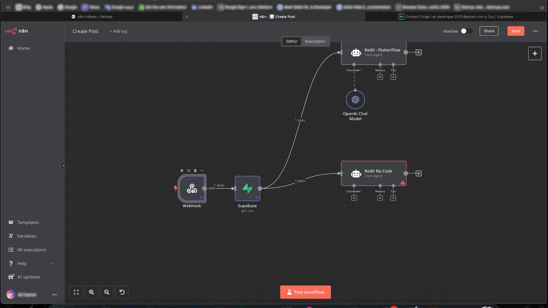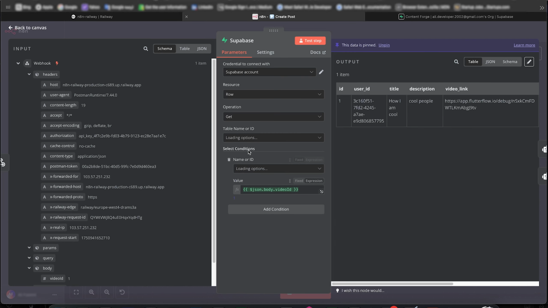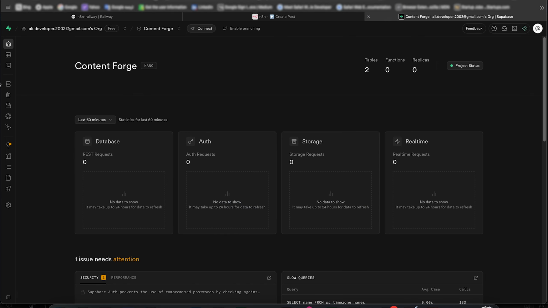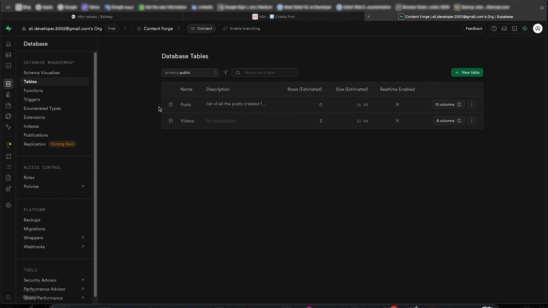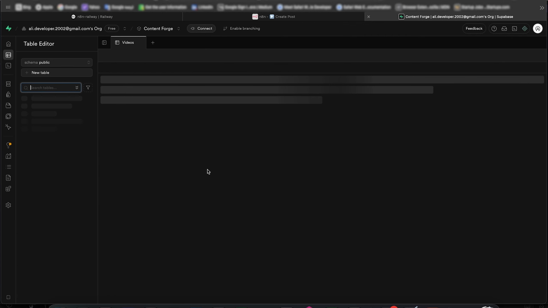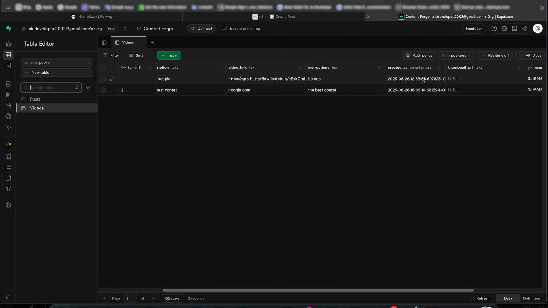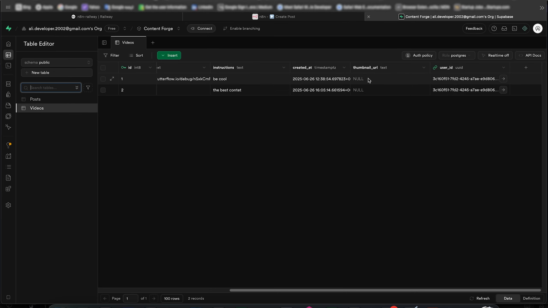When the webhook is called, we get the video ID and pass it to this Supabase action. We fetch the row. So let me show you what the row looks like in our database. Okay, we have two videos from the tests before. We have title, description, video link, instructions for the AI, thumbnail. I didn't put the thumbnail. And yeah, that's it. We can actually extract the thumbnail and description by providing the URL, but we can do it later.